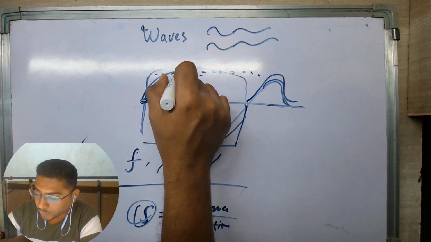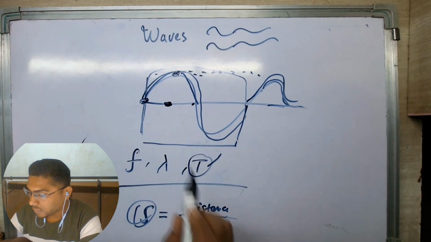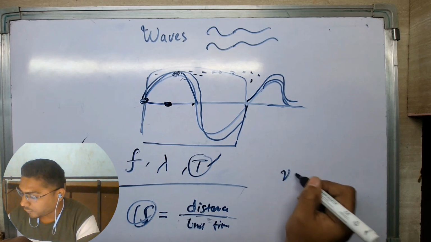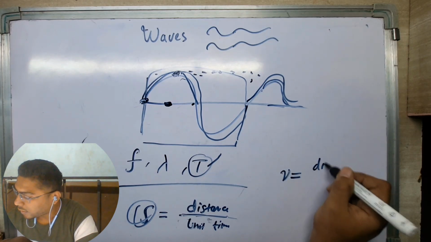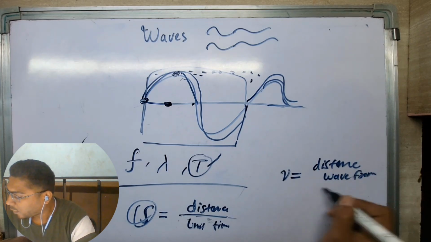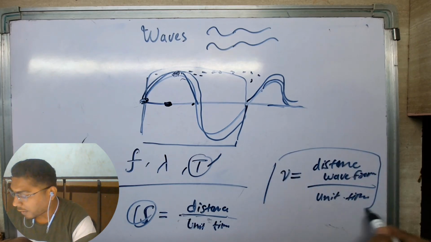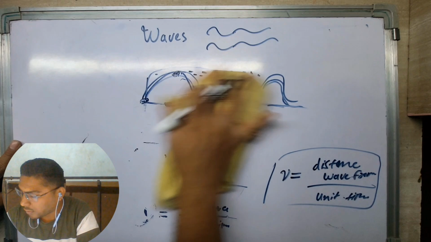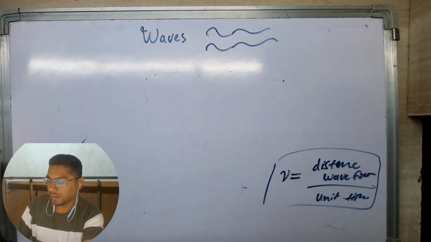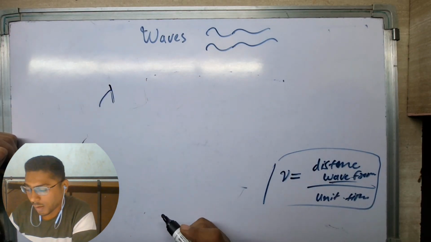So that energy moving, or that wavefront, has a certain speed, which would be the distance traveled by it per unit time. So let's call the speed of the wave v, and it would be the distance of the wavefront over unit time. So a wave has speed actually. Yes, indeed it has. Now, since we have defined the wave's velocity or speed, we can define wavelength in terms of the wavefront also. How?